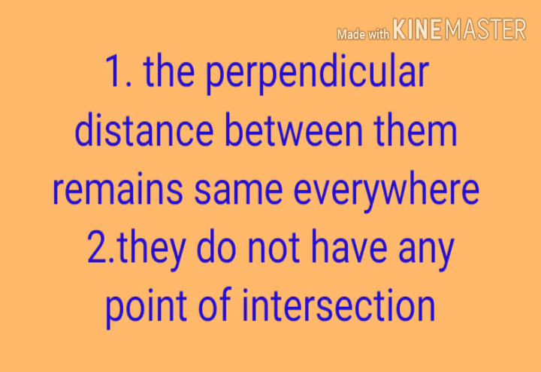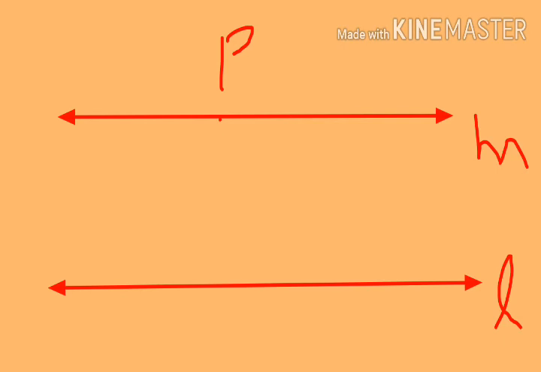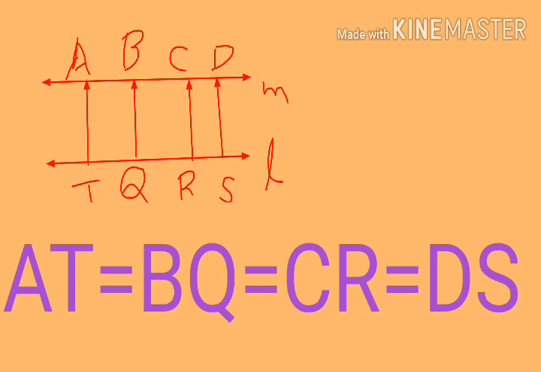Let us consider a line L and a point P lying outside the line L. Then from Playfair's axiom, there exists a unique line M passing through P and parallel to L. If we measure the distance between the two lines L and M, we find that it is the same between points lying on M and L respectively, as shown.